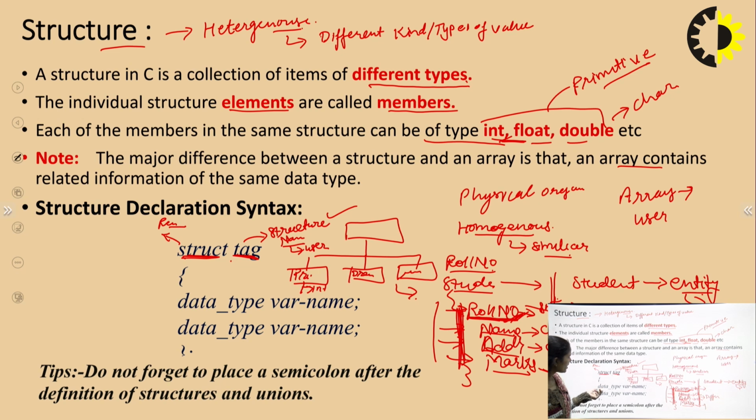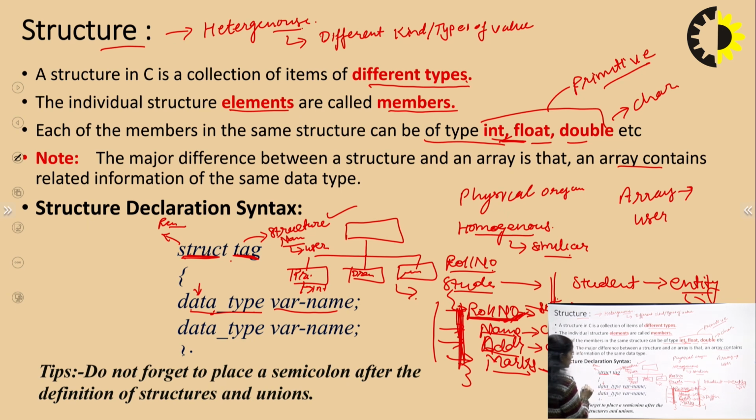Here we have some data items, and in the structure context we do not call them data items, we call them member variables, right? These member variables have a syntax, which is like a prototype. First we give the data type of the member variable, and then the name of the member variable.